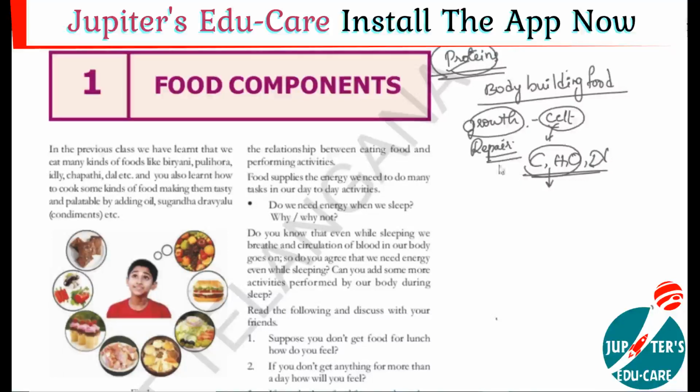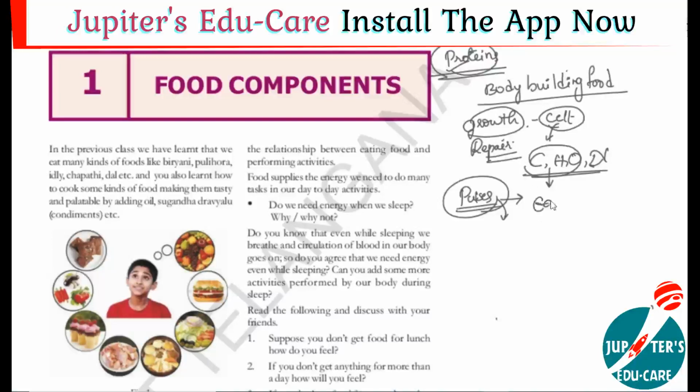Okay, so where will we get these proteins? These proteins have their main sources in the pulses. Pulses are like dals, moong dal, red gram, green gram, so like that. In the pulses, proteins are very rich. So that's why you can observe small children continuously eating different types of food materials made from these pulses, because they contain more proteins. So pulses are the source of proteins.